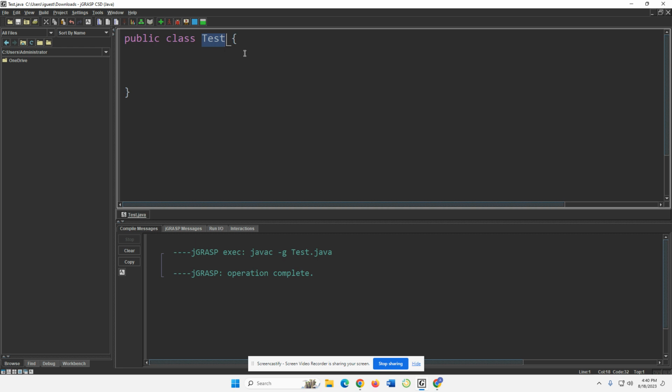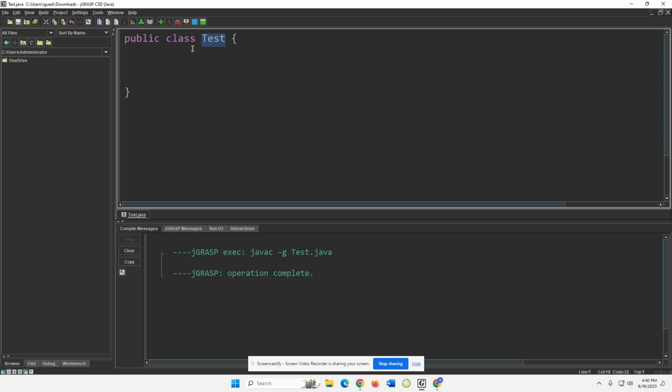So basically, the whole underlying idea that I'm trying to get across is that every Java program that you write will start with public class, the name you want, an opening curly brace and a closing curly brace. This is the programming syntax for Java, because you'll be writing code inside this class. So you have to be able to tell the compiler, hey, I'm going to have a class and the code that I'm going to write is going to go inside of here. That's the whole underlying detail of how to begin a Java program.